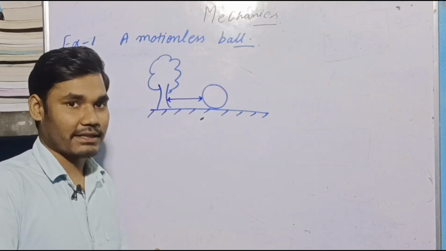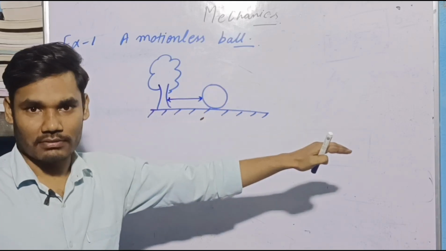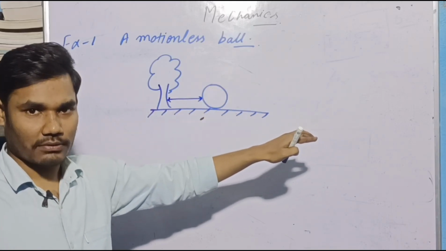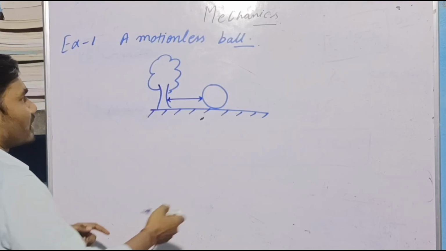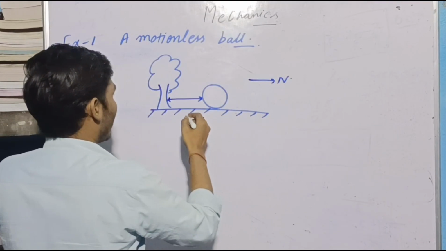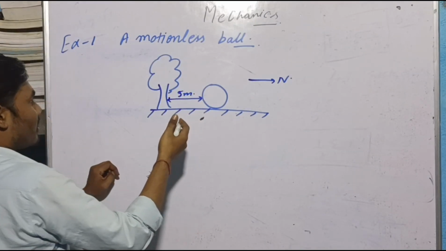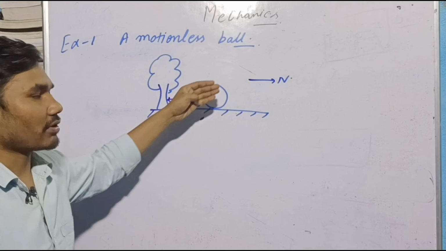With more clarity you would say it is at some distance in some direction. For example, this direction is north, and this ball is 5 meter from the tree, then you would say the ball is at 5 meter north.